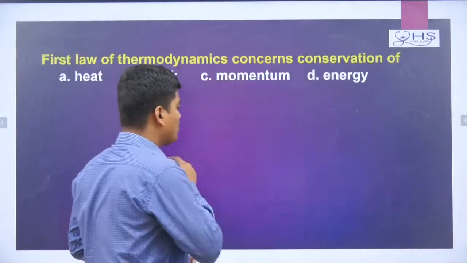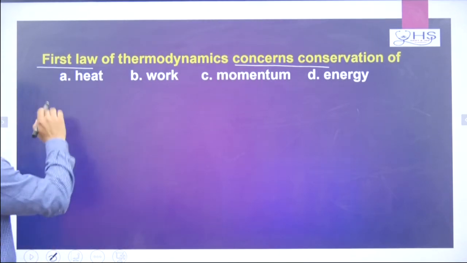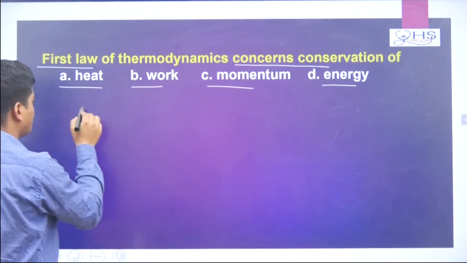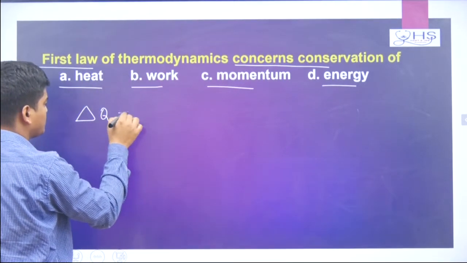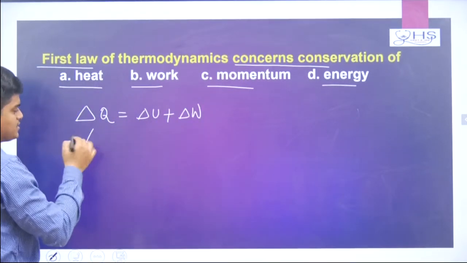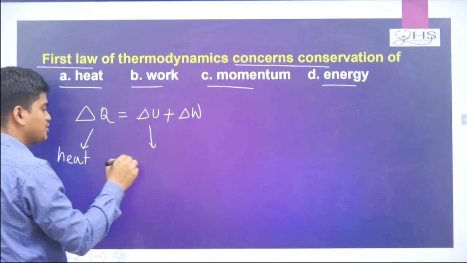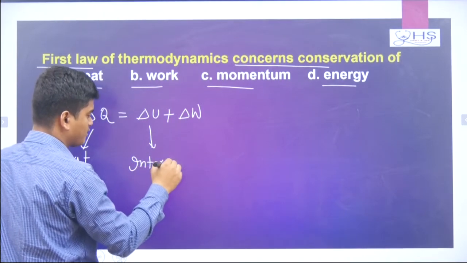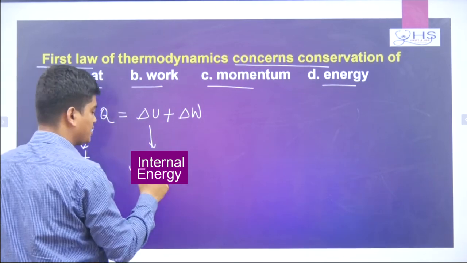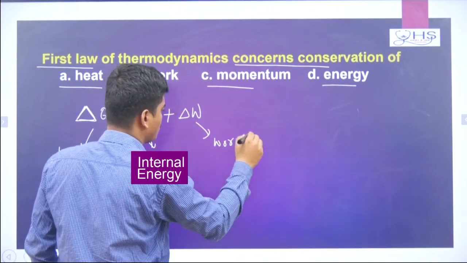Now come to the question. First law of thermodynamics concerns conservation of dash. Option A is given heat, work, momentum and energy. Remember, the first law of thermodynamics is basically delta Q equal to delta U plus delta W. This is your change in heat, this is your internal energy. Everything is a change, that's why the delta is written. So delta Q means change in heat, delta U internal energy, and here delta W is work done.